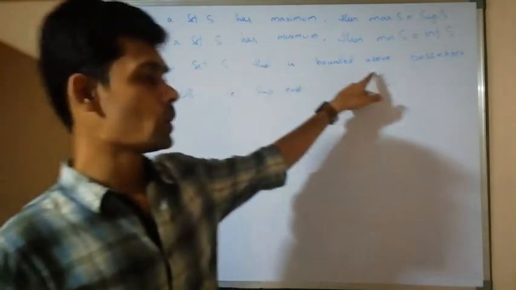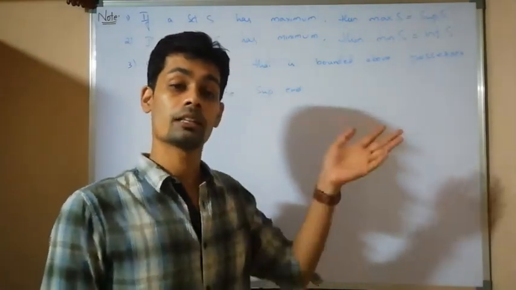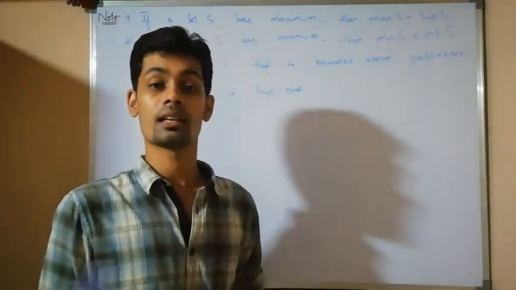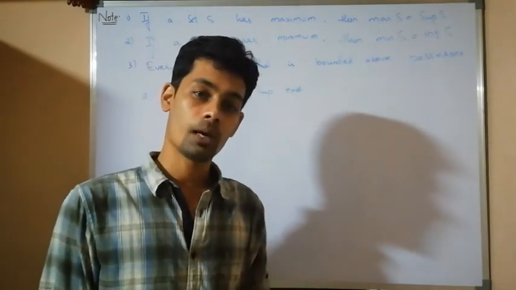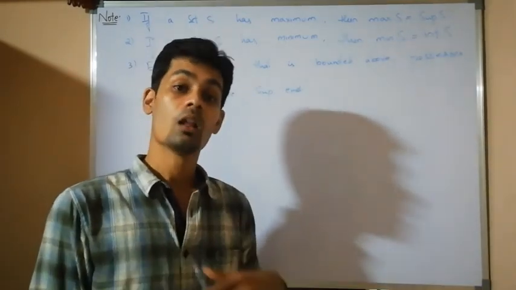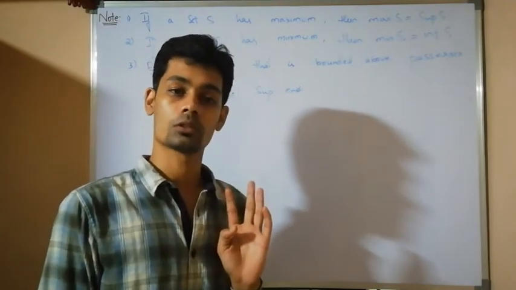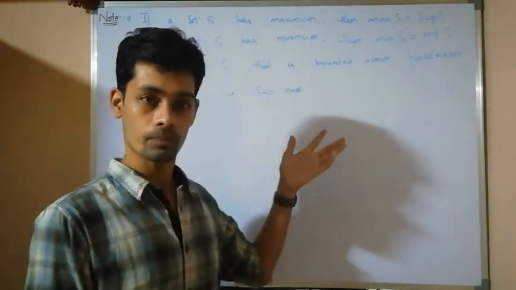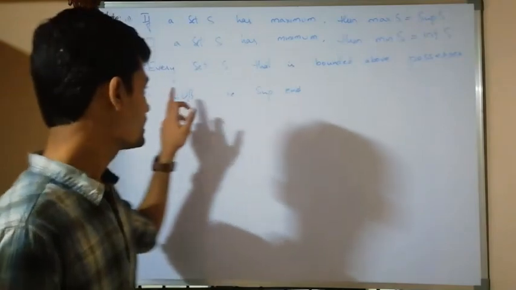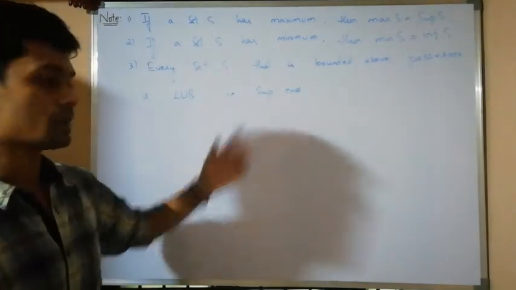If a set is bounded above, it has an upper bound. The least among all the upper bounds is said to be the supremum. Since it has an upper bound, its least upper bound exists, that is, the supremum exists.